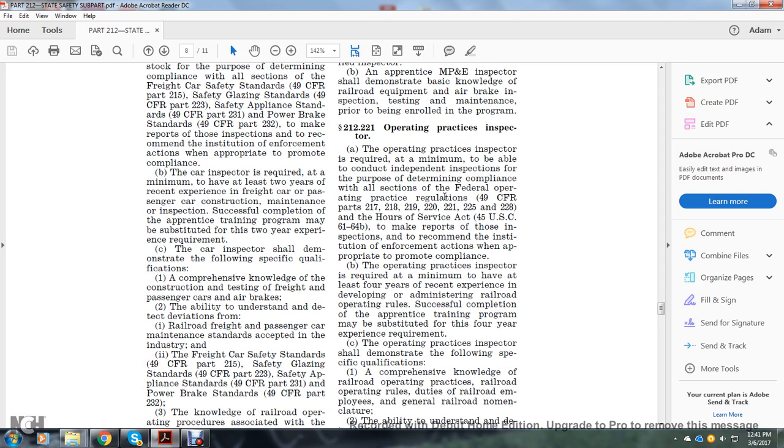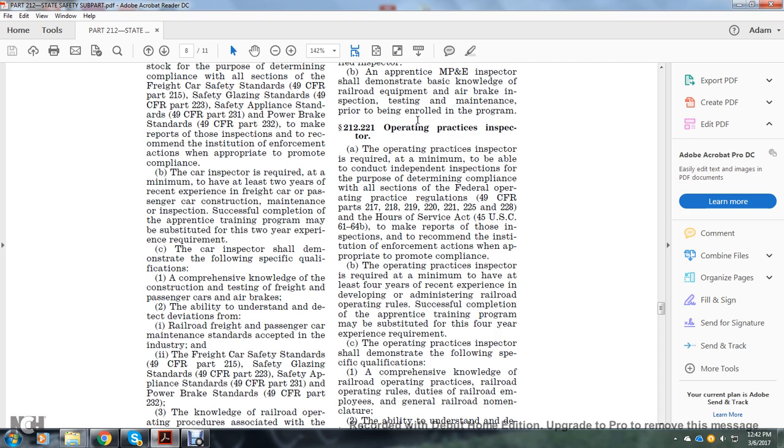Section 212.221 Operating Practice Inspector. The operating practice inspector is required at a minimum to be able to conduct independent inspections for the purpose of determining compliance with all the sections of the Federal Operating Practice Regulations, Title 49 CFR Parts 217, 218, 229, 219, 220, 221, 225, 228, and the Hours of Service Act, Title 45, U.S. Code 61-64b, to make reports of those inspections, and to recommend the institution of enforcement action where appropriate to promote compliance.